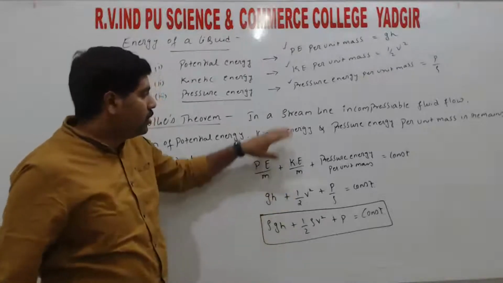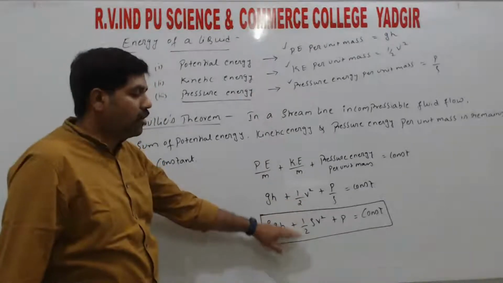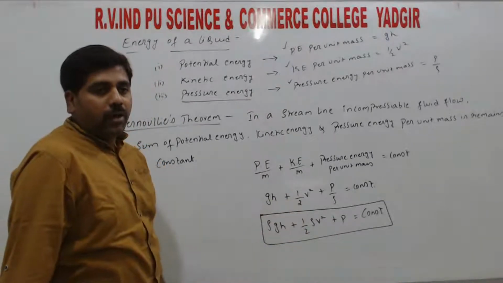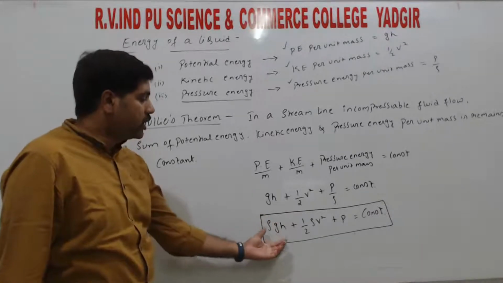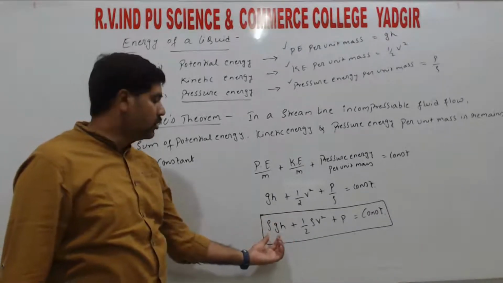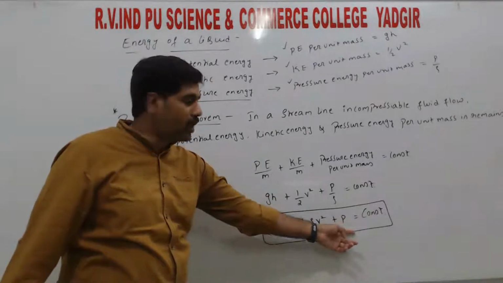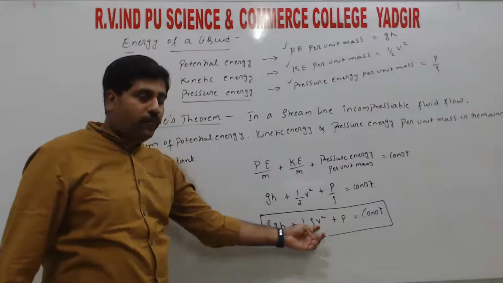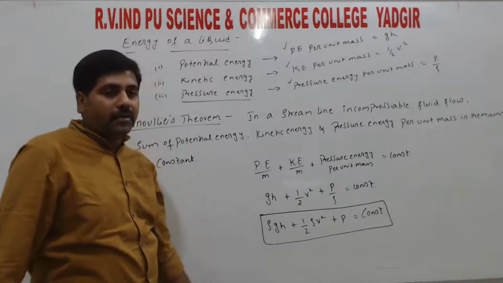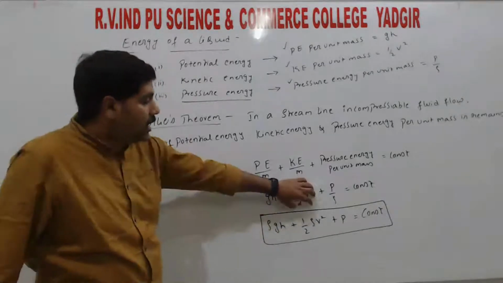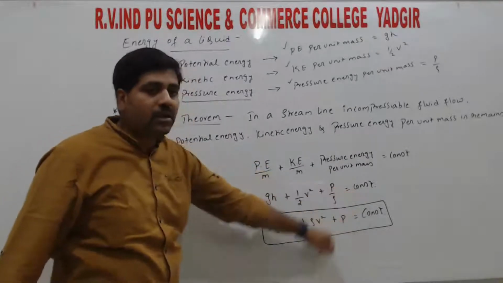So in the exam, either write the statement and this relation, or mention any one of these two, right? So if they ask for Bernoulli's equation, only the equation, you need to write rho gh plus half rho v square plus p, that is equal to constant. So where p is pressure, rho is density of the fluid, g is the acceleration due to gravity, and h is height, right? So potential energy, kinetic energy, pressure energy, sum of all these three energies always remains constant.